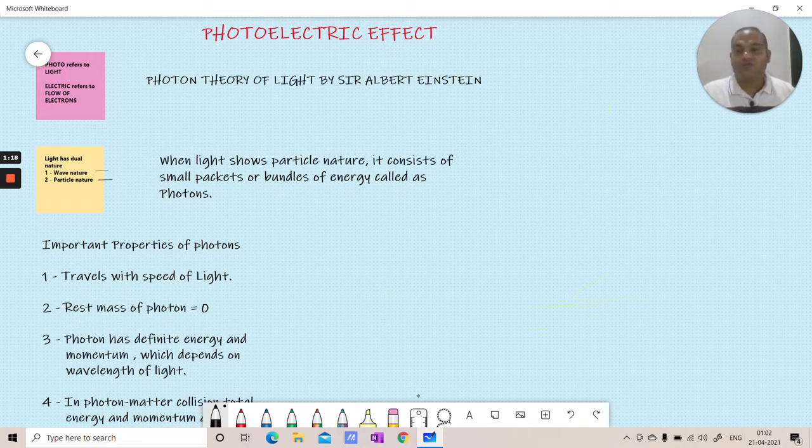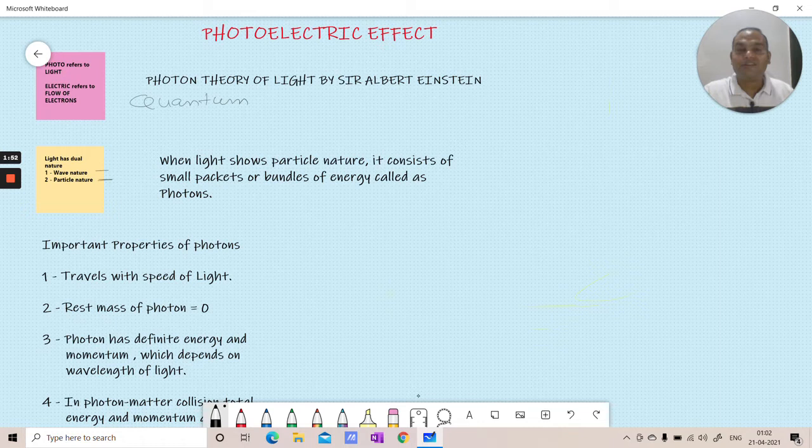This theory is also called the quantum theory. We must have heard about quantum theory. So photon theory of light or quantum theory of light. What does it say? When light shows a particle nature, it consists of small packets or bundles of energy, which are called photons. Okay. So what are photons? They are small packets or bundles of energy. That is what we know.